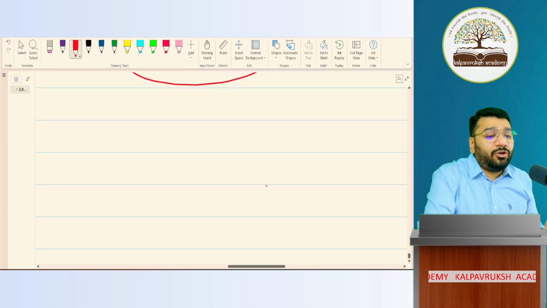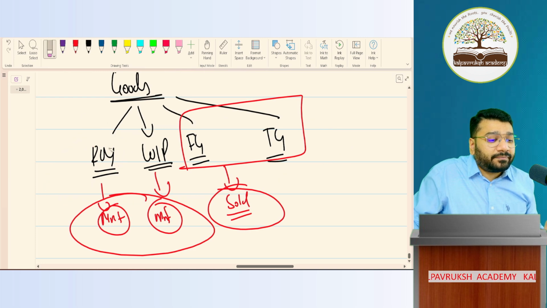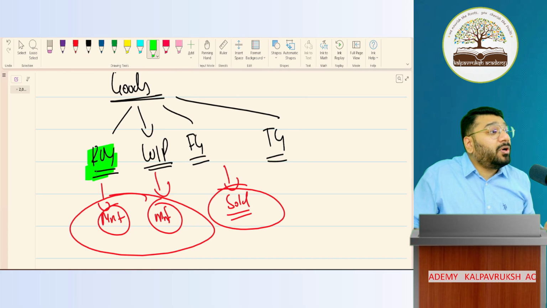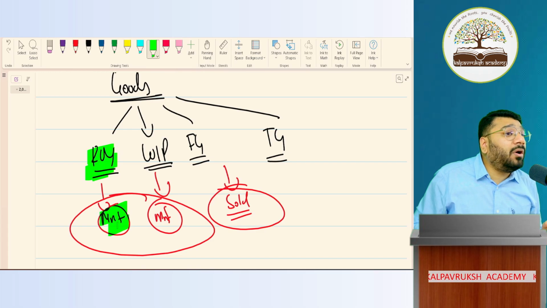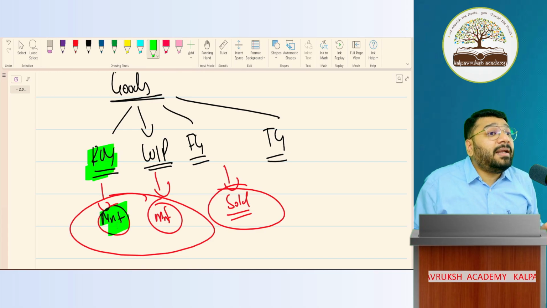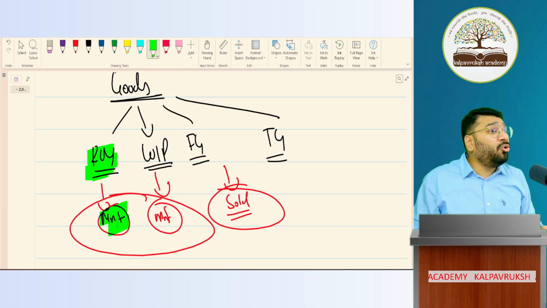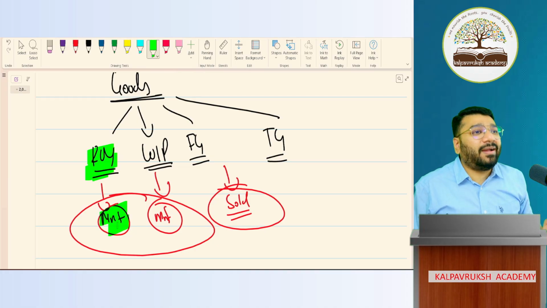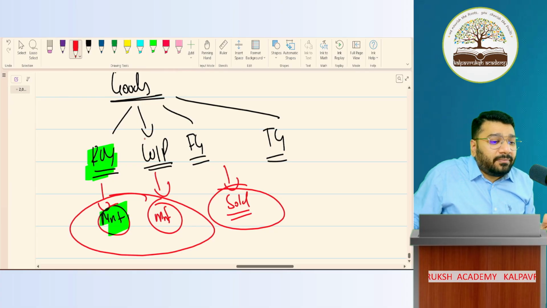So in business, what can you buy? Let's come back. In business, what do you buy, people? You will buy raw material. So can I say raw material is purchase? Yes, because I'm going to use it in the manufacturing. Raw material is called as purchase. Got it? Not got it? Okay. Can I buy WIP from the market? Is WIP a product available in the market? No. It is a result of your half manufacturing. So you cannot buy WIP from the market. So WIP can never be purchased.